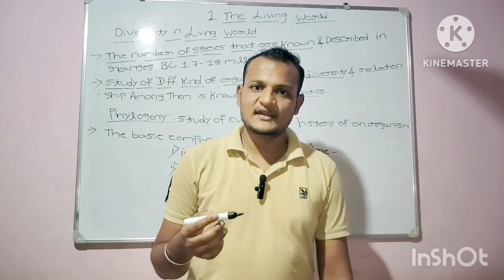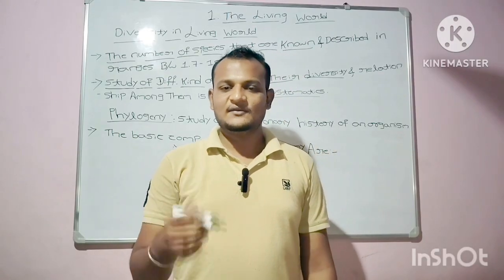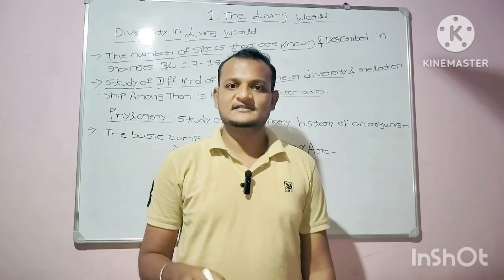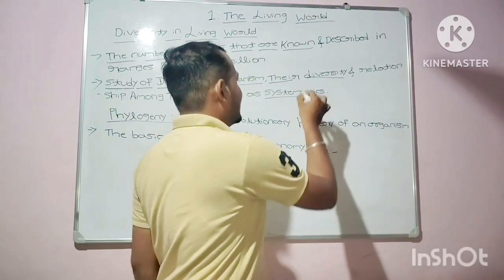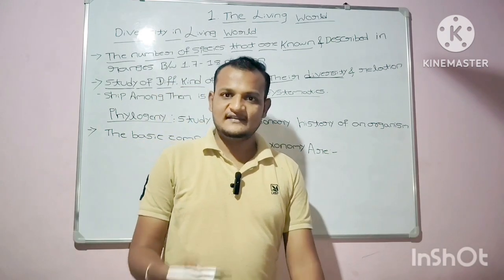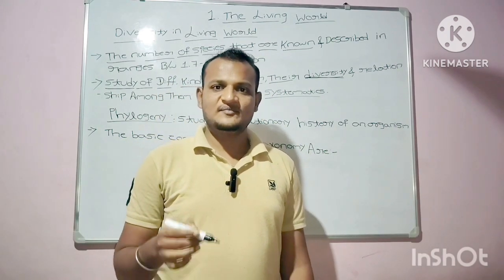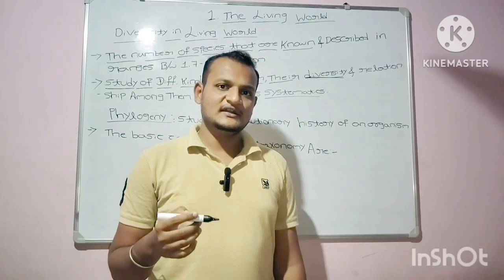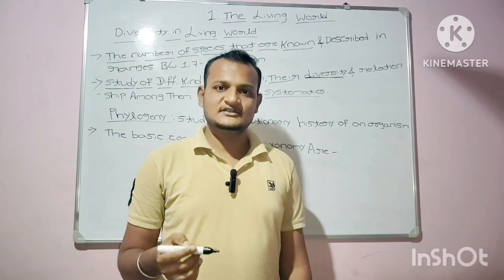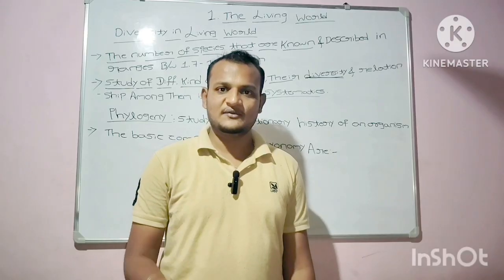In diversity, there are three types: genetic diversity, species diversity, and ecosystem diversity. In your upcoming classes, we are going to learn about the types of diversity also.